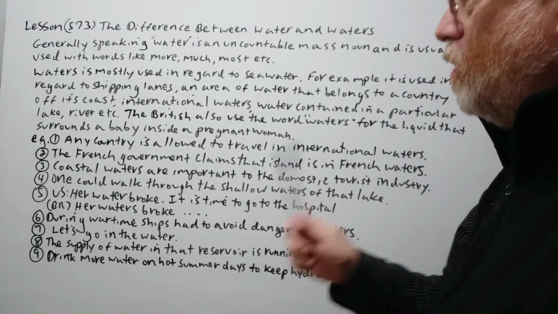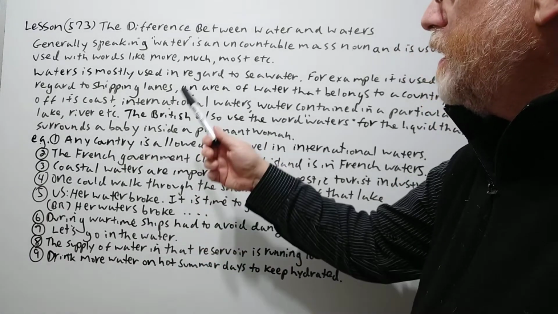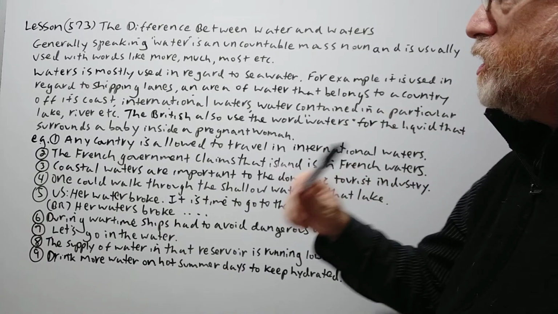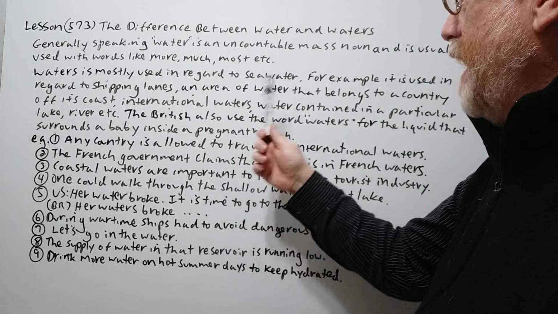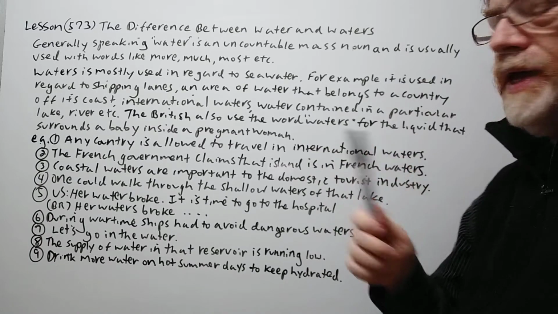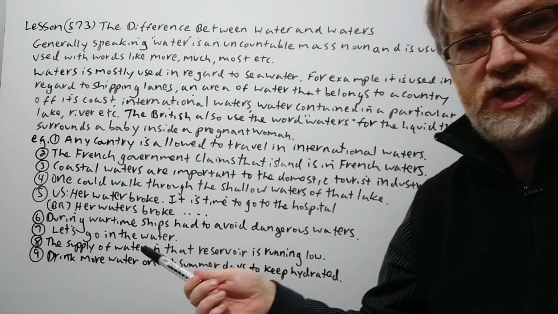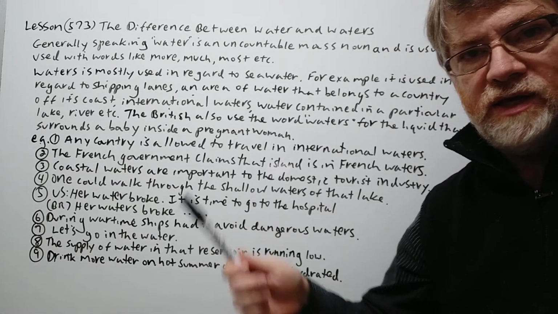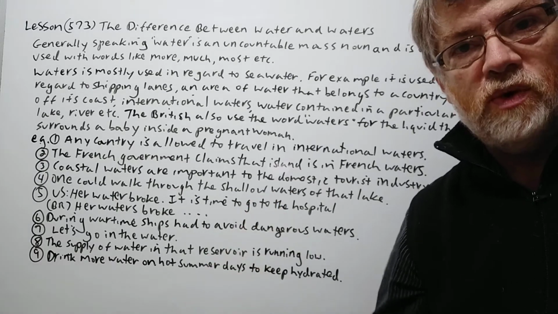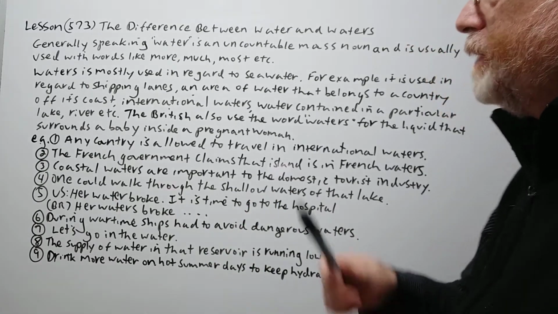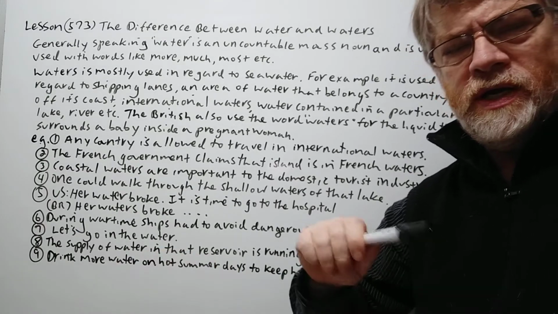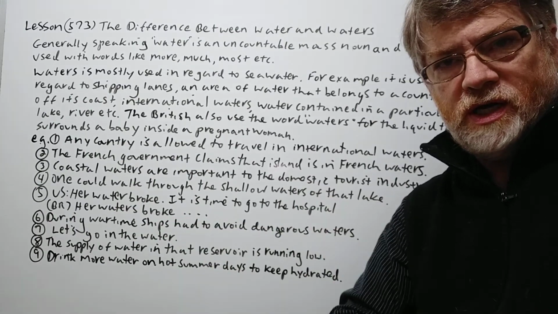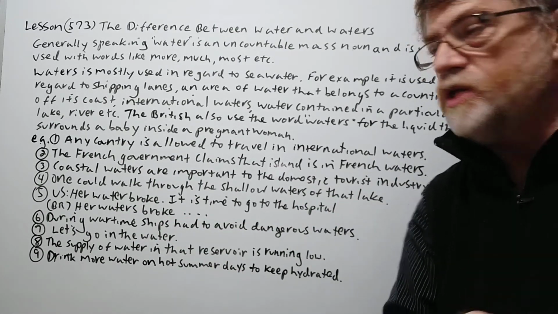Okay, let's continue. Waters, with the S, is used in regard to seawater. For example, it is used in regard to shipping lanes. An area of water that belongs to a country, like you could say China's waters, American waters, or Italian waters, or Italy's waters. So usually we would say it that way, meaning that for every country, so many miles off of its coast is considered to belong to that particular country. In that case, that word is always plural as waters.